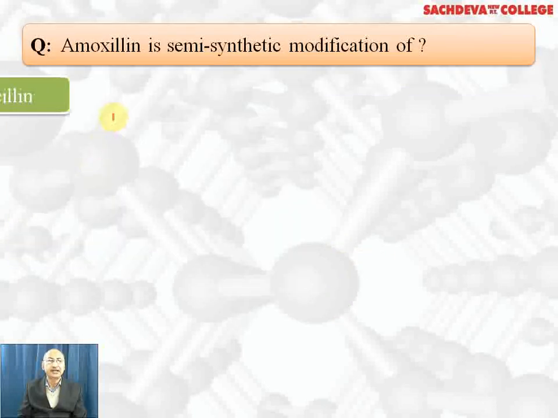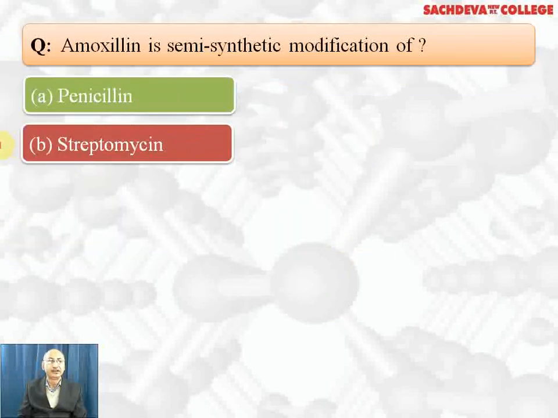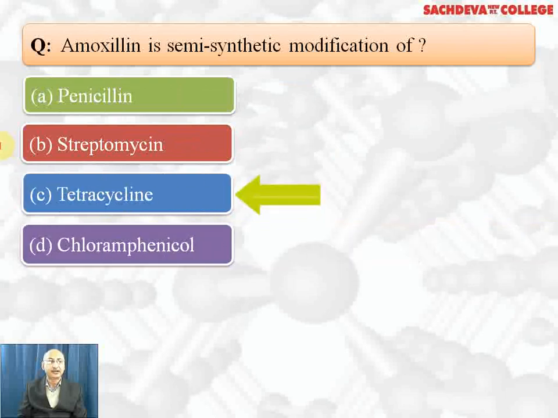Amoxicillin is a semi-synthetic modification of penicillin, streptomycin, tetracycline, chloramphenicol. Correct answer is penicillin. Streptomycin is a potent drug for tuberculosis. Tetracycline is used for plague, and it is also a broad spectrum antibiotic. Chloramphenicol is used for typhoid and other dysentery, acute fever, meningitis, etc.